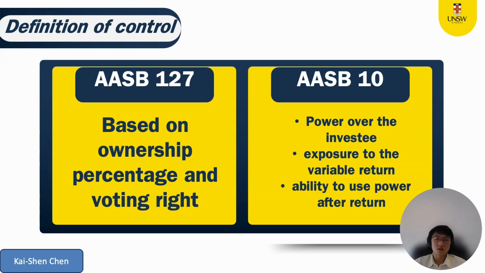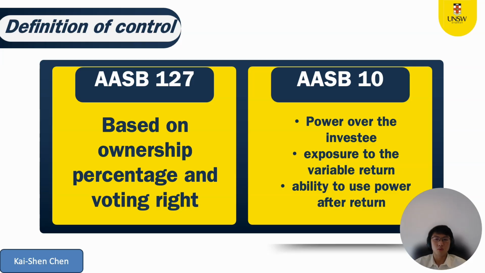Under AASB 127, control relies on ownership percentage, like holding over 50% of the voting rights. But AASB 10 changed the game. Now control requires three elements: power over the investee, exposure to variable returns, and the ability to link power to those returns. AASB 127 focused on legal ownership and voting rights.